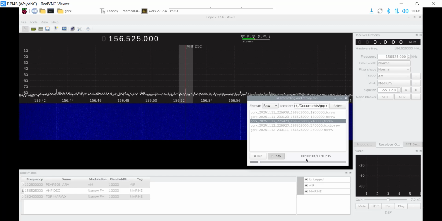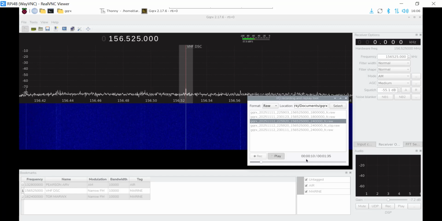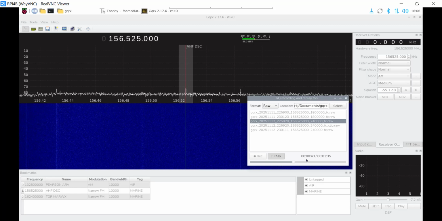And we'll look at the clock down here. Okay, there's the first burst at 44 seconds. Coming up on the second burst. That's the second burst, that's the strongest. That's the one we want to trim. And that's the third burst.